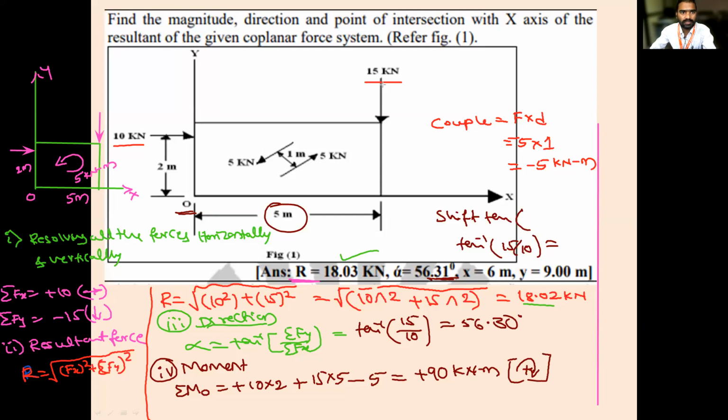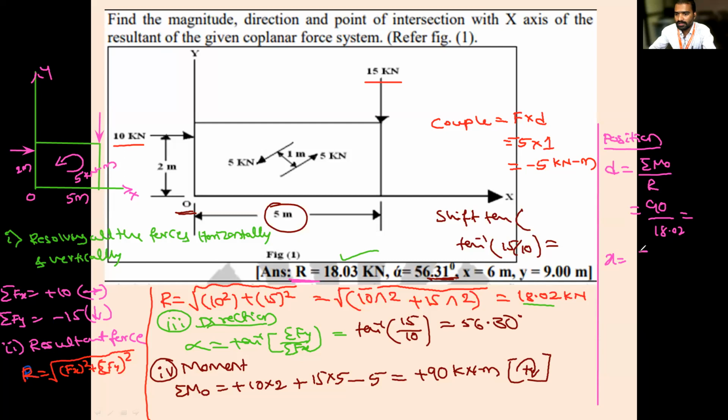Okay, so next, what you have to do? You have to calculate distances. First I have to fix the position. So how will you fix the position? D is equal to summation of M naught divided by the resultant force. Summation of M naught is 90, divided by the resultant force, which is 18.02. You will get the answer.